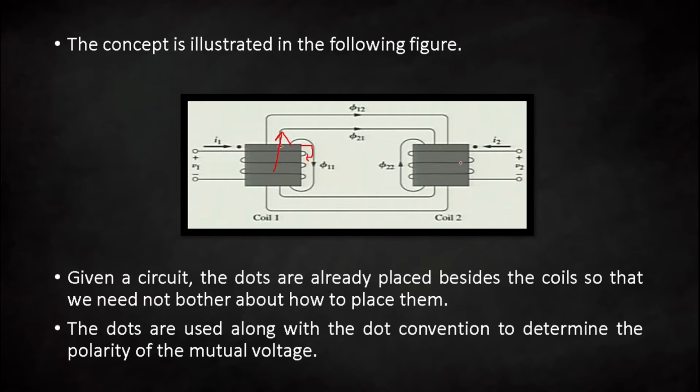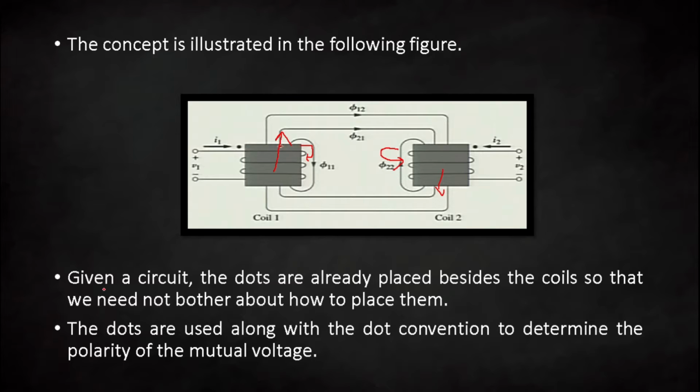In the same way you can apply this to the second coil. You can see the direction of your coil will be this, and if you curl your fingers in this direction, the thumb will point in the downward direction. That is why the direction of flux will again be clockwise. Here also it is clockwise, and here again it will be clockwise. So phi 21 and phi 12 will both be in the same direction.